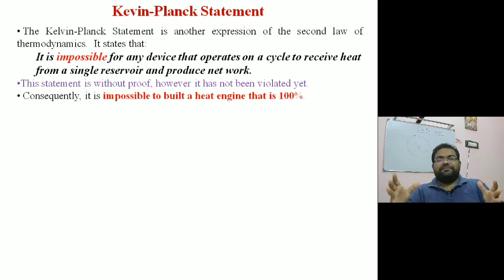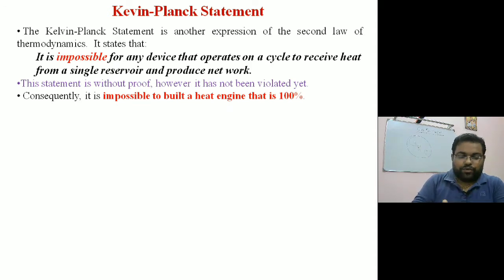If we are saying that there is only one reservoir, from which it is getting the heat and we are generating the work, that is impossible. That is going to violate the second law of thermodynamics. This is the first statement. If that were to happen, our conversion efficiency would be 100%, whatever is coming in we are getting as work output. So it is going to violate one of the laws of thermodynamics. So it is impossible. It is a very simple statement they have given.